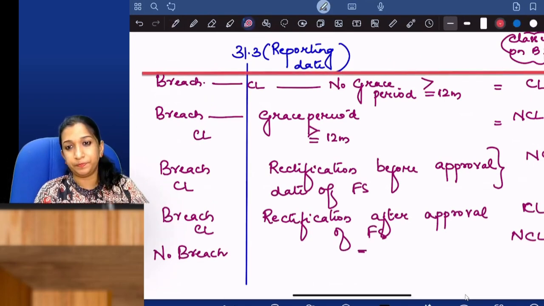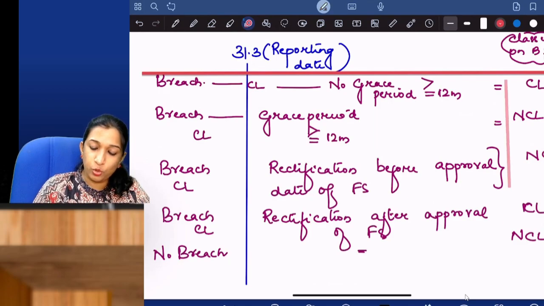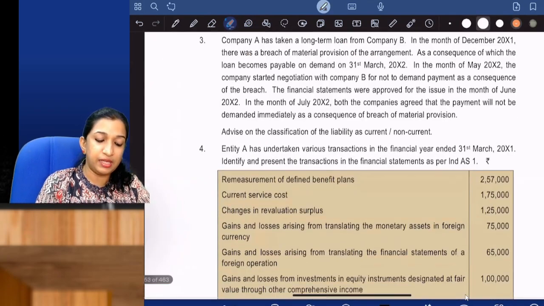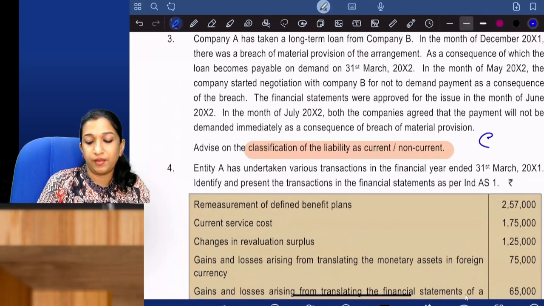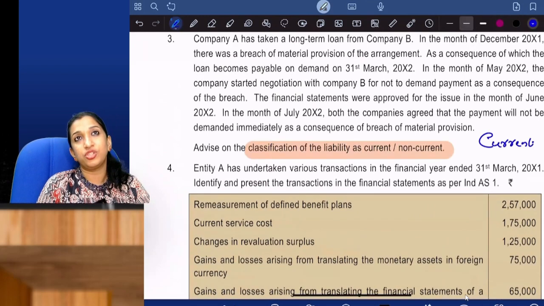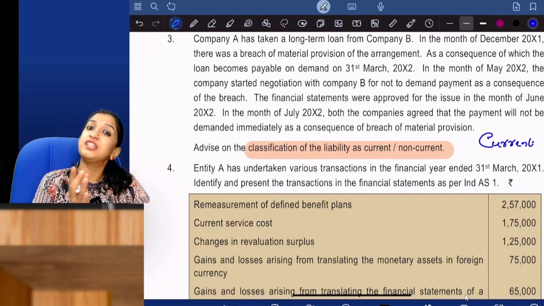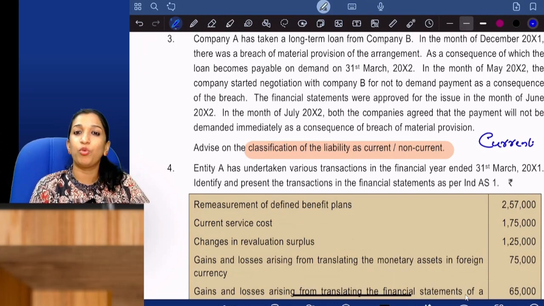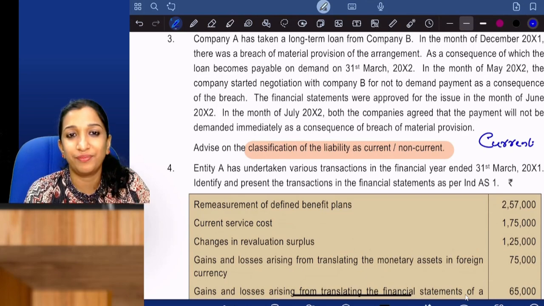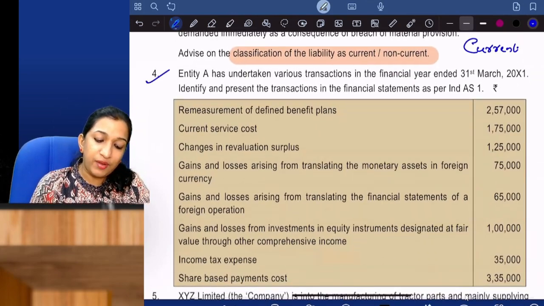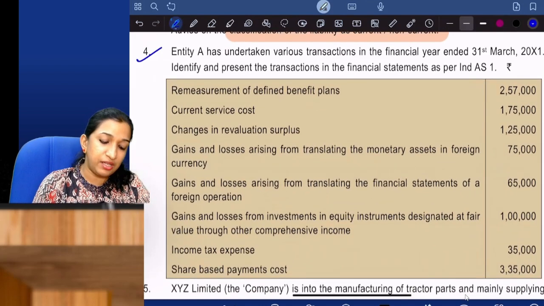Are you clear? I hope this is okay. So what is the classification of the liability? The liability is current. If there was no breach, non-current. If there is a breach, current, but rectified before the date of approval, still it can be non-current. Or if there is a breach and we got a grace period of more than 12 months, it is non-current. Are you clear?